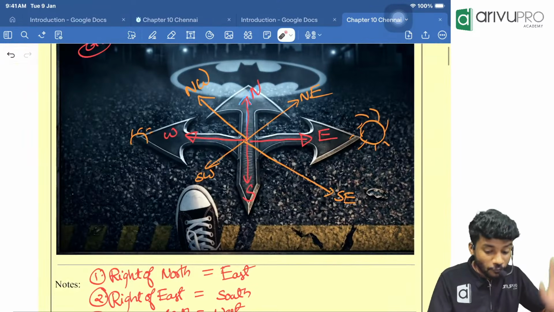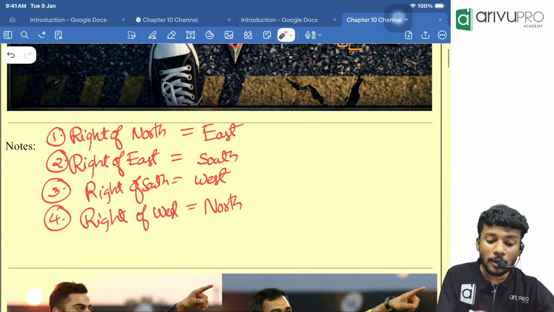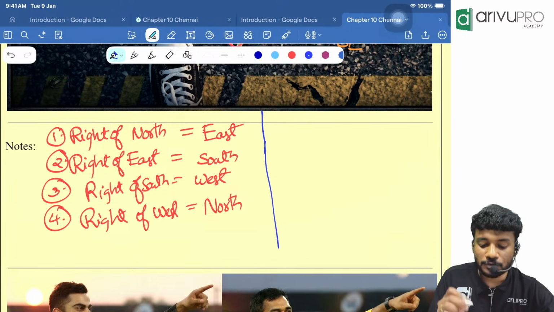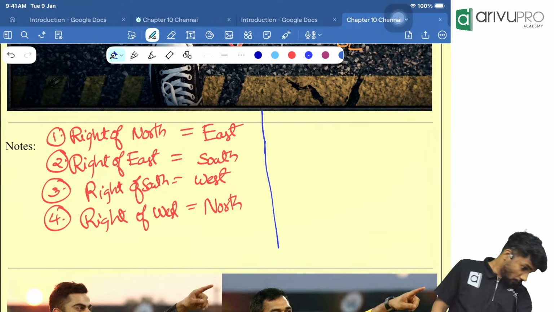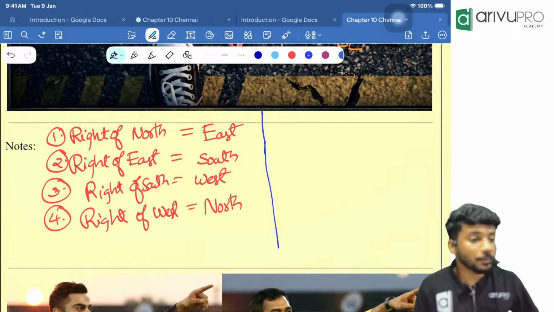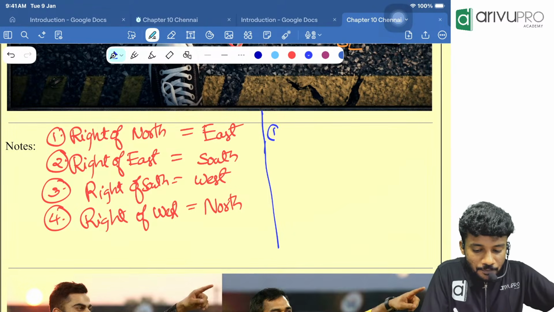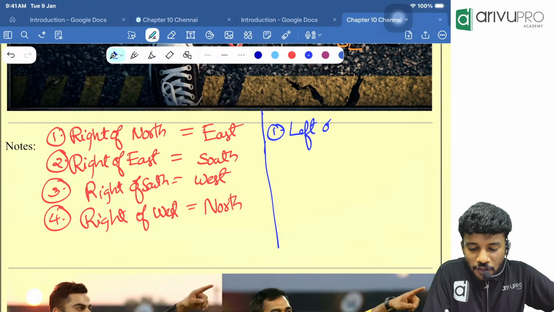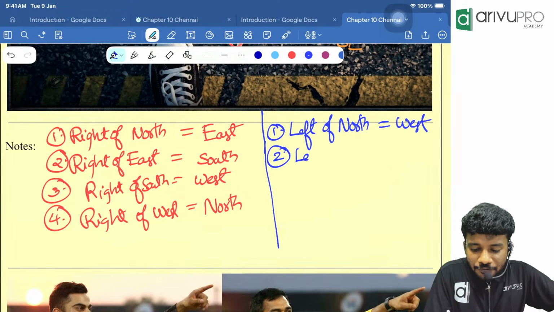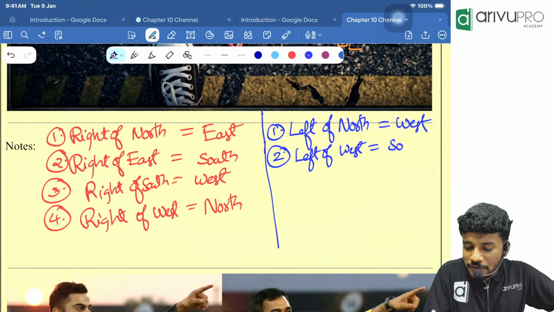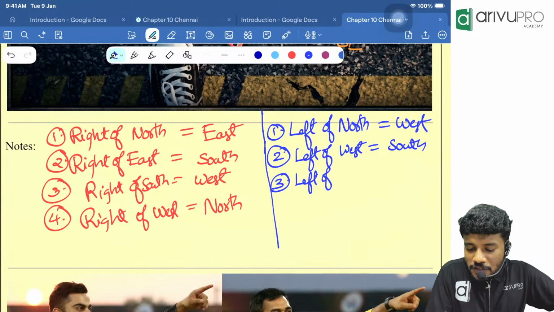The opposite of whatever we have considered till now, but we will make a note of that also because that is also required from the exam point of view. Now make first note: left of north is equal to what, people? It is nothing but west. Second one: left of west is what, people? That is nothing but south. And the third one: left of south is what, people? That is nothing but east.